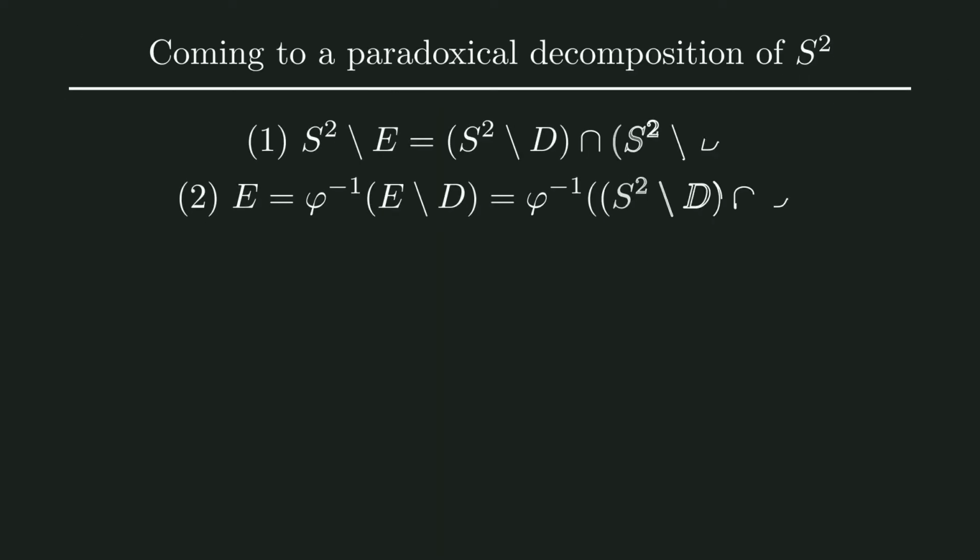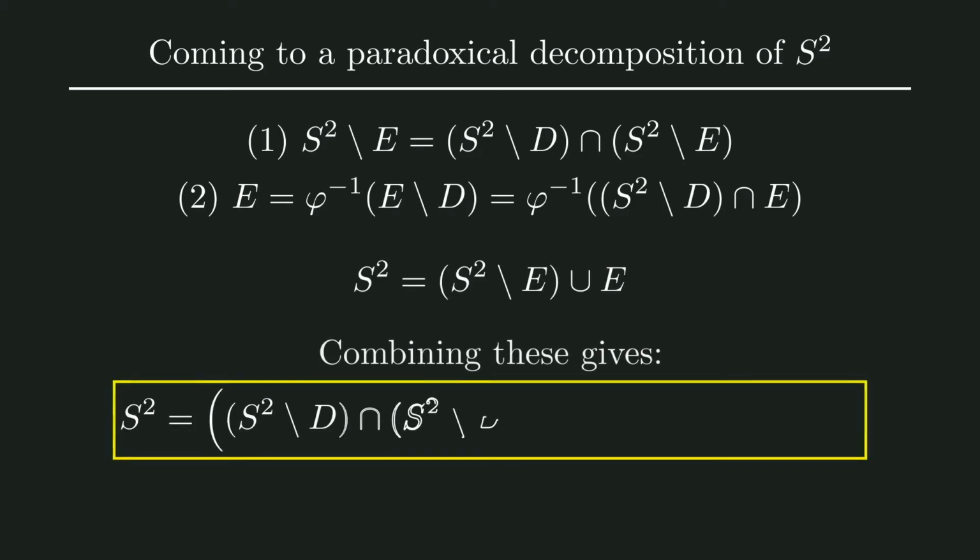Note the following two things about E first. The first follows from the fact that D is a subset of E, and the second is derived from the fact that E is contained in S2. Feel free to pause the video here to check for yourself. Now, since we can partition S2 as follows, we can combine all of these to get this equation.